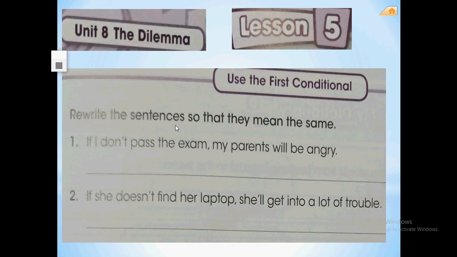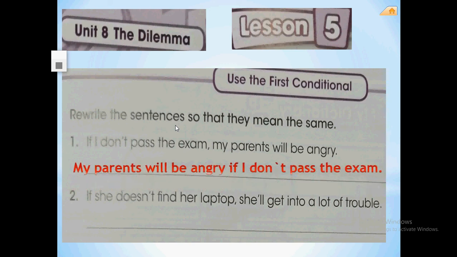That's good. My parents will be angry if I don't pass the exam. I think number 2 is too easy for you to do. One more minute to think of an answer for number 2.